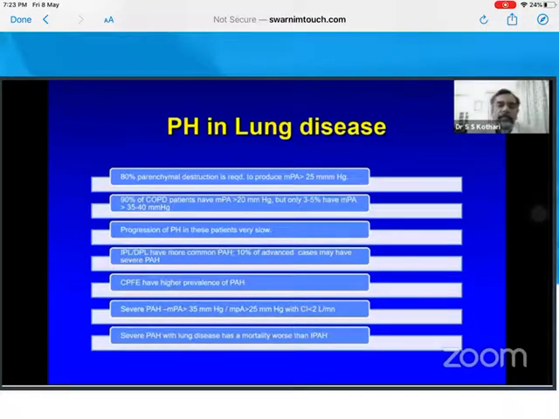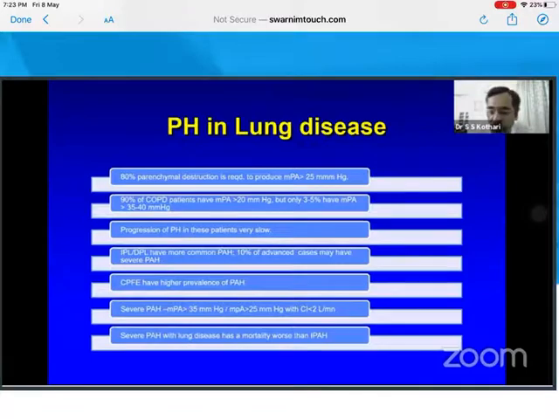Now, COPD patients, majority of them have a mean PA pressure of 20, but only 3 to 5% have a mean PA pressure of 35 to 40. That means serious PAH is usually not a problem of COPD. Most of them, which we used to call pink puffers, PAH progresses in these patients slowly. More PAH is seen in patients with pulmonary fibrosis, or in those cases where there is combined pulmonary fibrosis and emphysema. How do you define severe PAH in lung disease? Because we found that in lung disease, when they have even mild PAH or moderate PAH, their prognosis is worse.